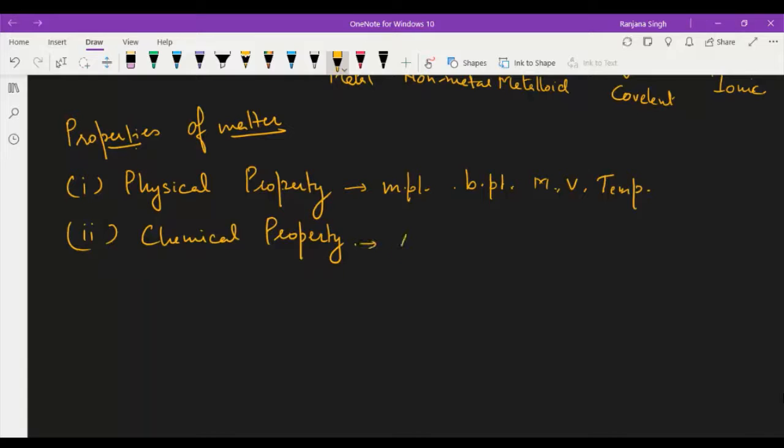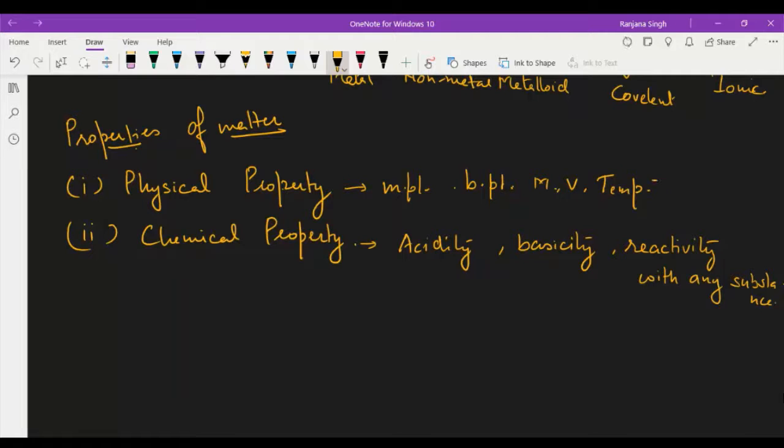And chemical properties: acidity, how any substance reacts with a base, reacts with an acid, basicity, reactivity with any substance. These are chemical properties. It means if you want to measure these properties, you will find that the identity of that compound is changed.